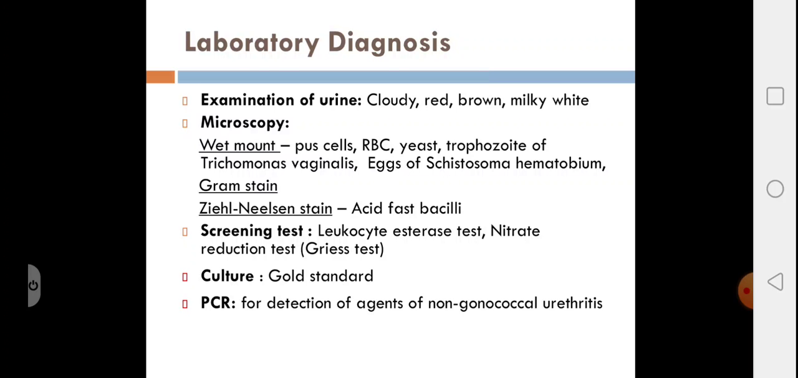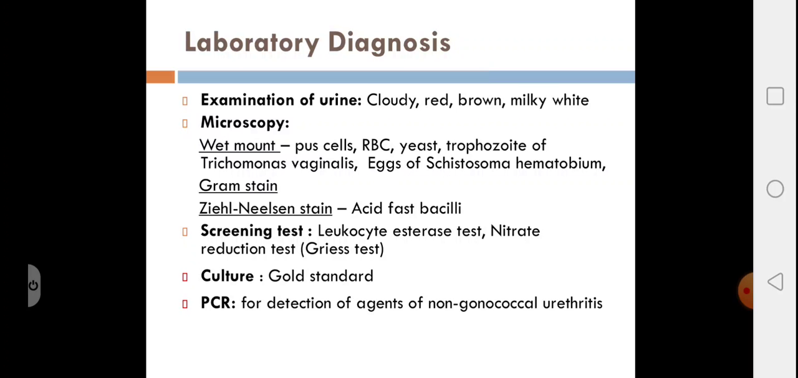Next is microscopy. You have to examine the wet mount for the pus cells, for the RBCs, for the yeast, for the trophozoites of Trichomonas vaginalis, and for the eggs of Schistosoma haematobium. So pus cells, if you find more than 10 per high power field in a couple of fields, you can take it as significant, and RBC should be more than 3 per high power field to consider as hematuria.